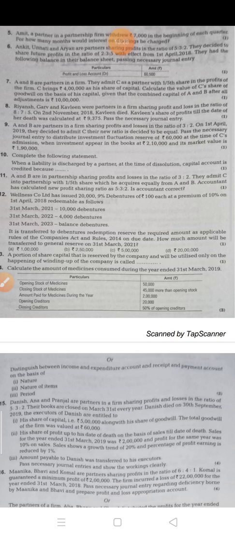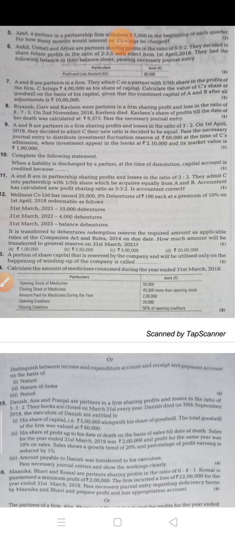1,90,000. So children, here you have to make the entry for investment fluctuation reserve, but here investment already appears in the books at 2,10,000 and its market value has fallen by 20,000. It means 1,90,000. So how will you treat this investment?